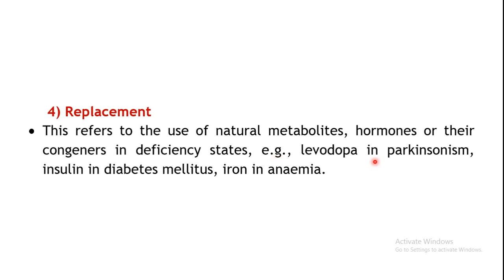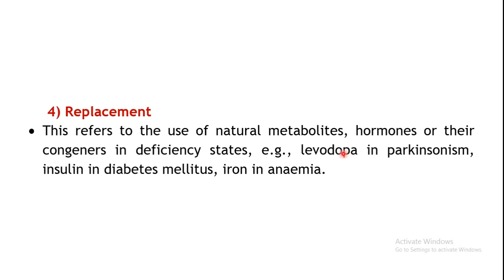Say for example, levodopa is used in the treatment of Parkinsonism. Levodopa, as we have already seen in the metabolism also, is a prodrug which gets activated to dopamine. Dopamine is deficient in Parkinsonism or Parkinson's disease. So in this particular condition, dopamine can be given. Actually, it's a catecholamine which is deficient, because the dopaminergic system is less active. So there is an imbalance between the dopaminergic and the cholinergic system.